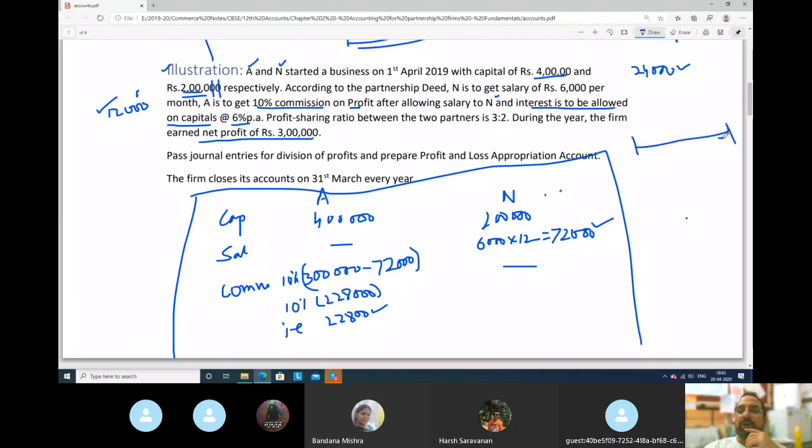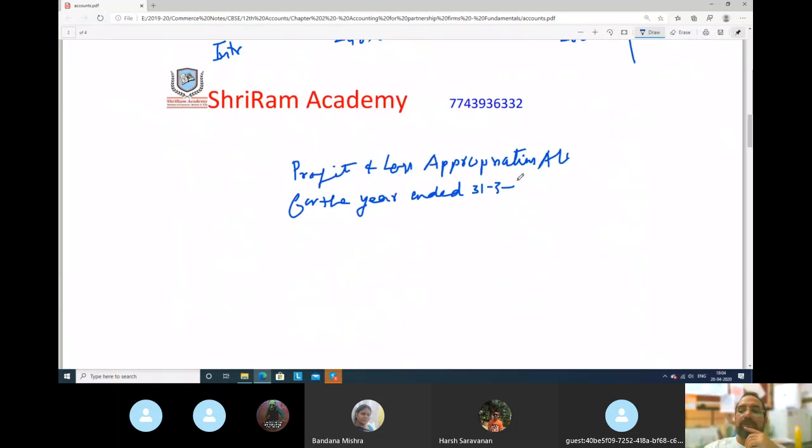If they started business on 1st April 2019, when will the year get over? 31st March 2020. So you will make it for 31st March 2020.